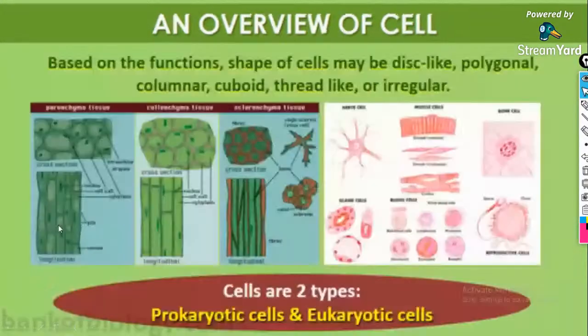Next, on the basis of the shape of cells, you can say they are disc-like, polygonal, columnar, cuboid, thread-like, or irregular. All these are different shapes of cells that we will discuss. And the cells are of two types mainly: the prokaryotic and the eukaryotic cell. Clear? Cells are of two types, prokaryotic and eukaryotic. So let's check what those are.